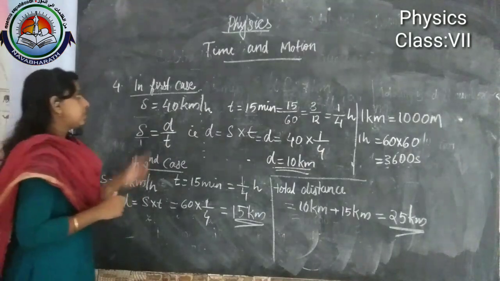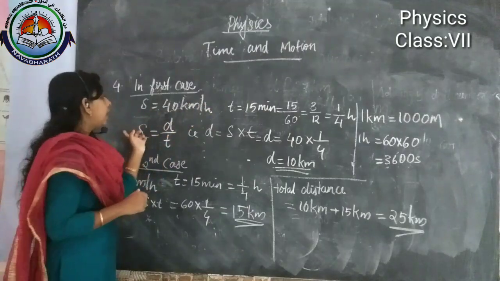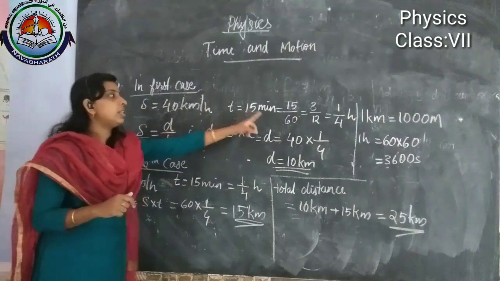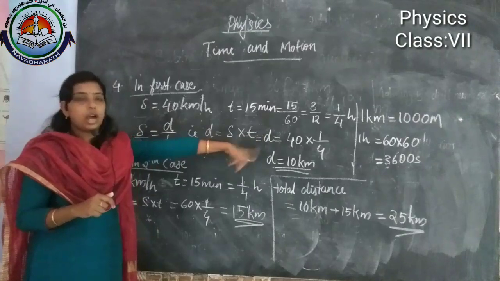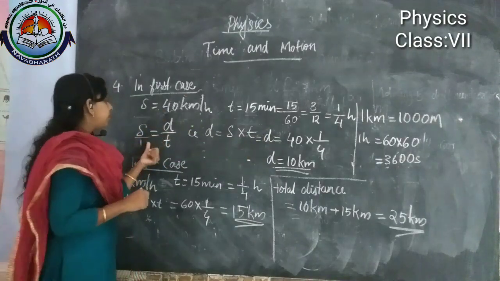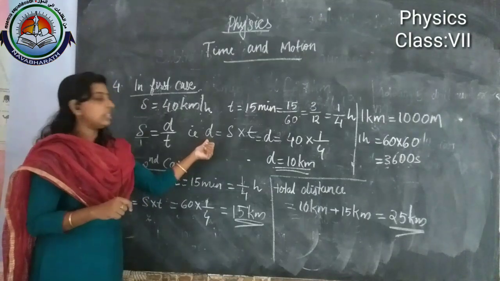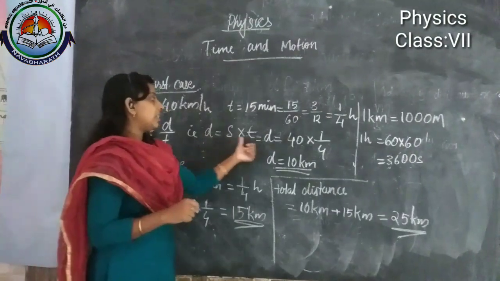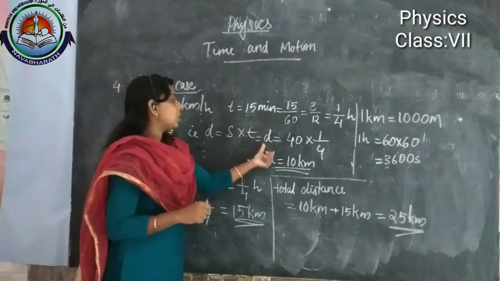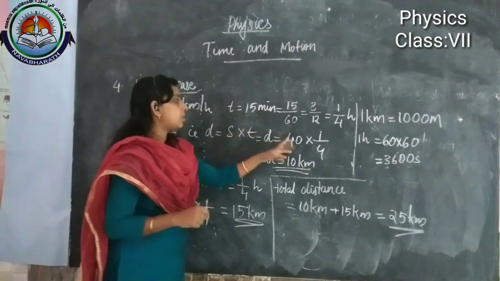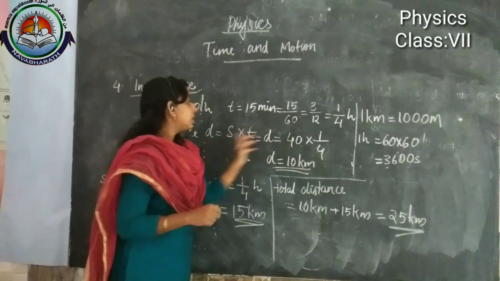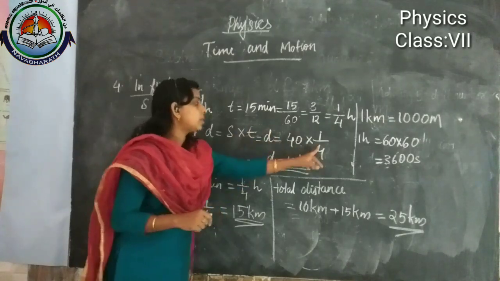What we did: 15 minutes we converted into hour. Then from the formula of speed we derived the equation for finding the distance. Distance is equal to S into T. We substitute the value: speed is 40 and time is 1 by 4.